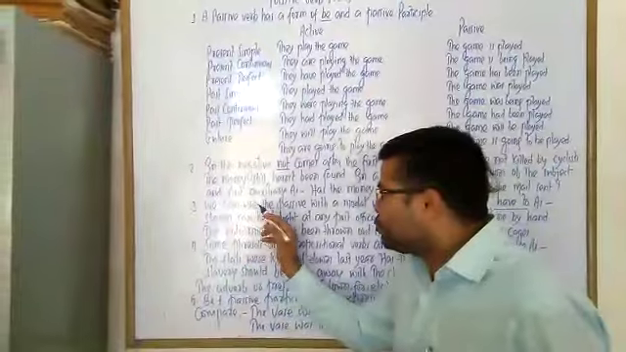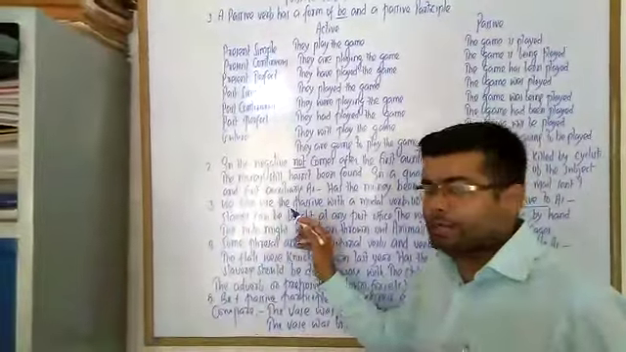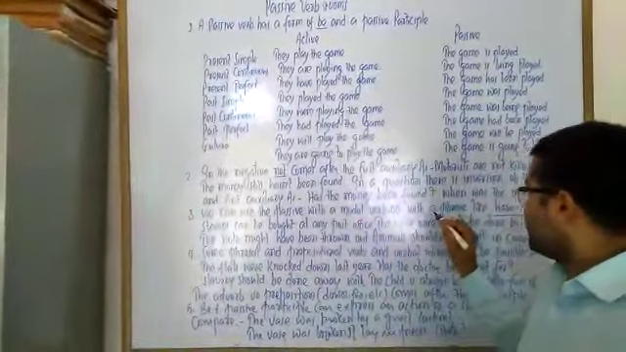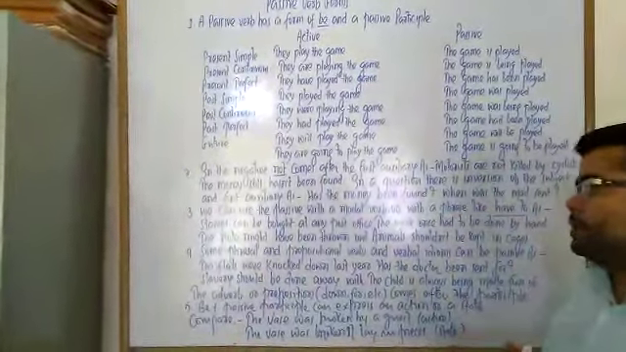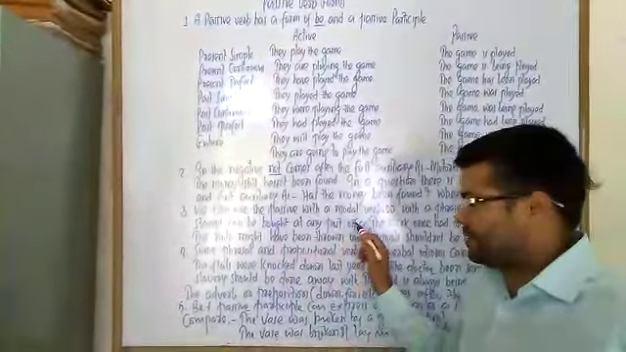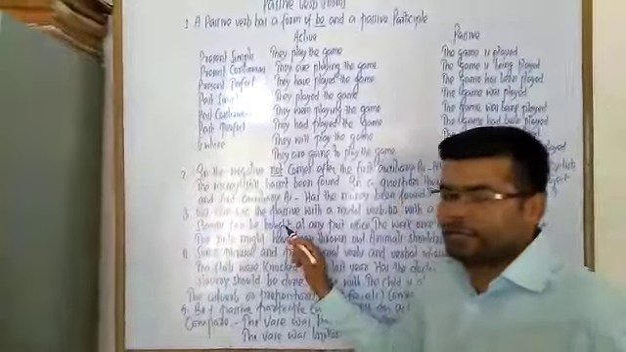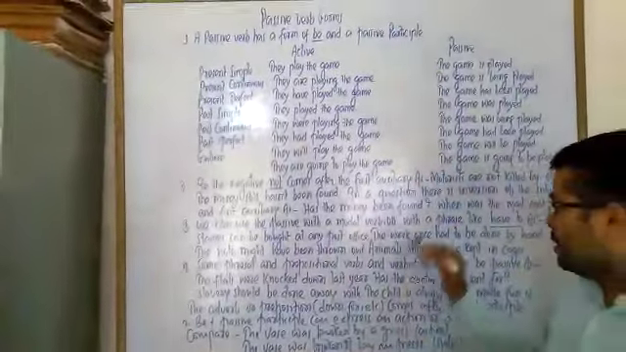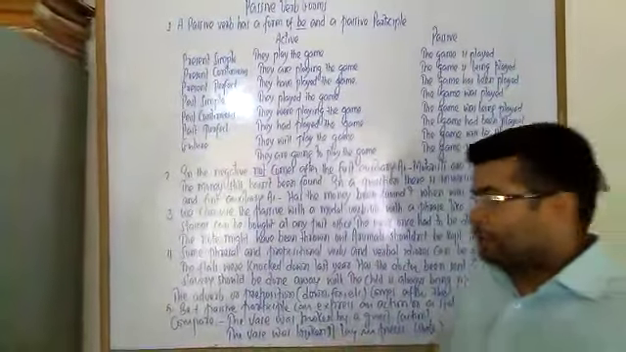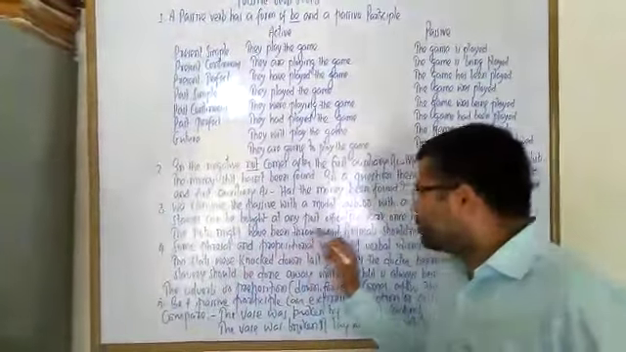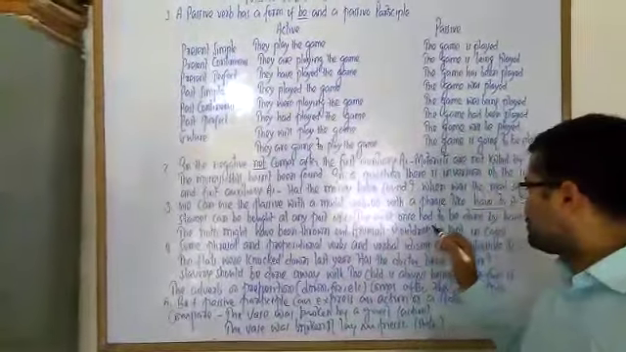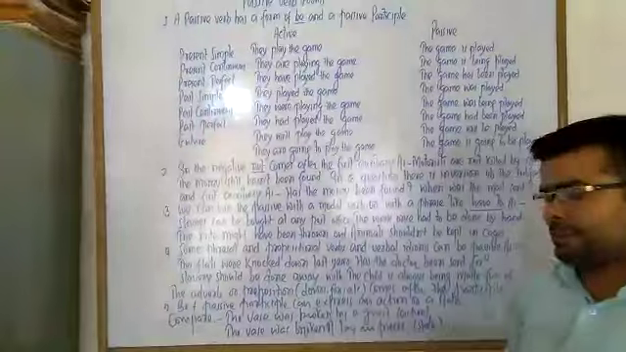Next, we can use the passive. Try to understand. We can use the passive with a modal verb or with a phrase like have to. For example, stamps can be bought at any post office. The work once had to be done by hand. The note might have been thrown out. These are the examples. Animals shouldn't be kept in cages.